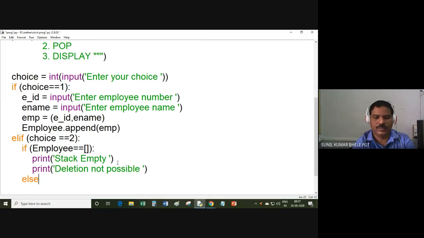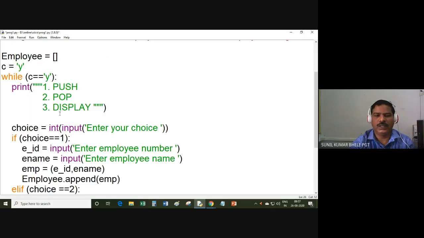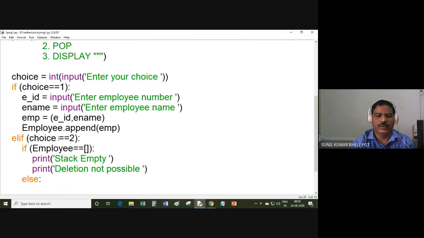Else, if you want to display the value which is going to be deleted from the list on the screen, you can display those values on the screen. So I am declaring two variables, and then here I am writing employee dot pop.